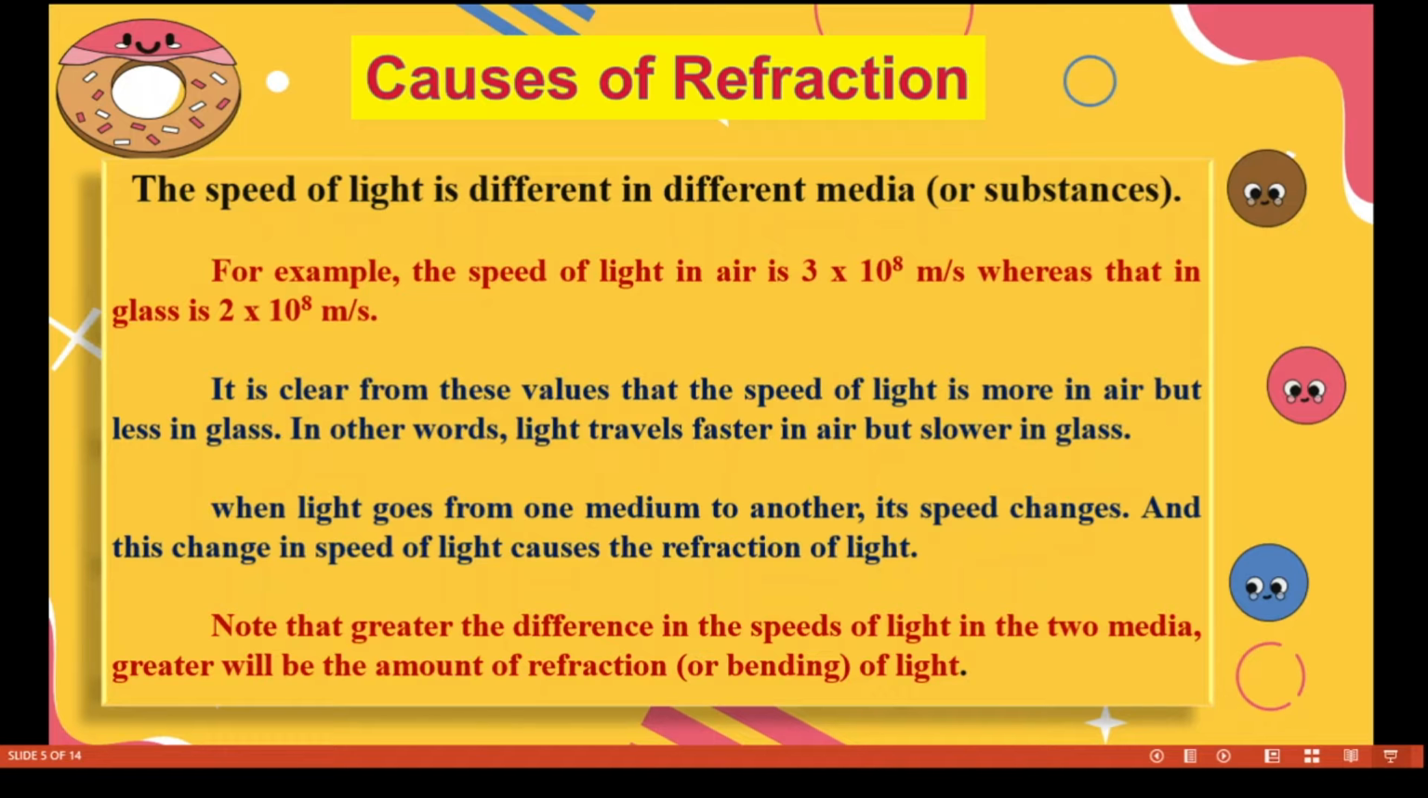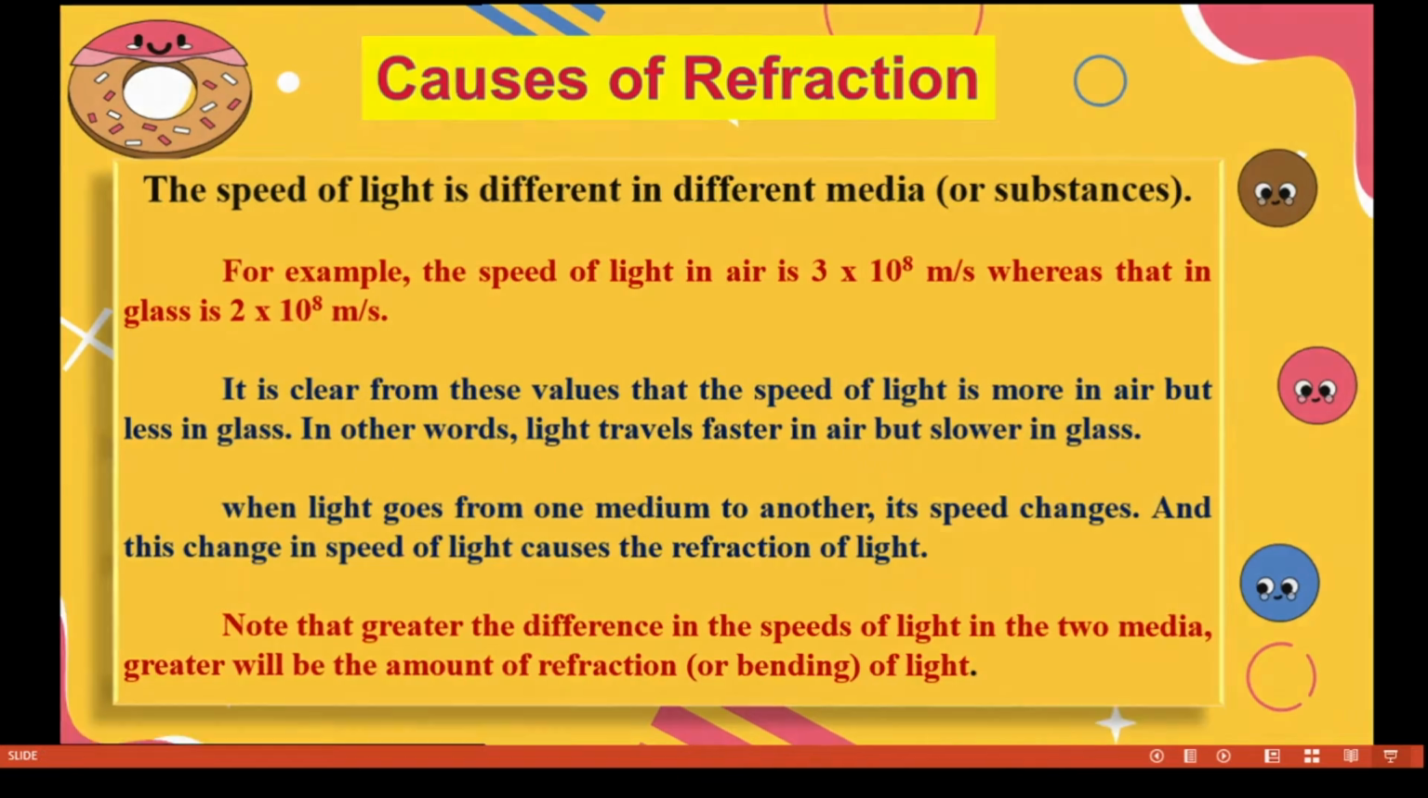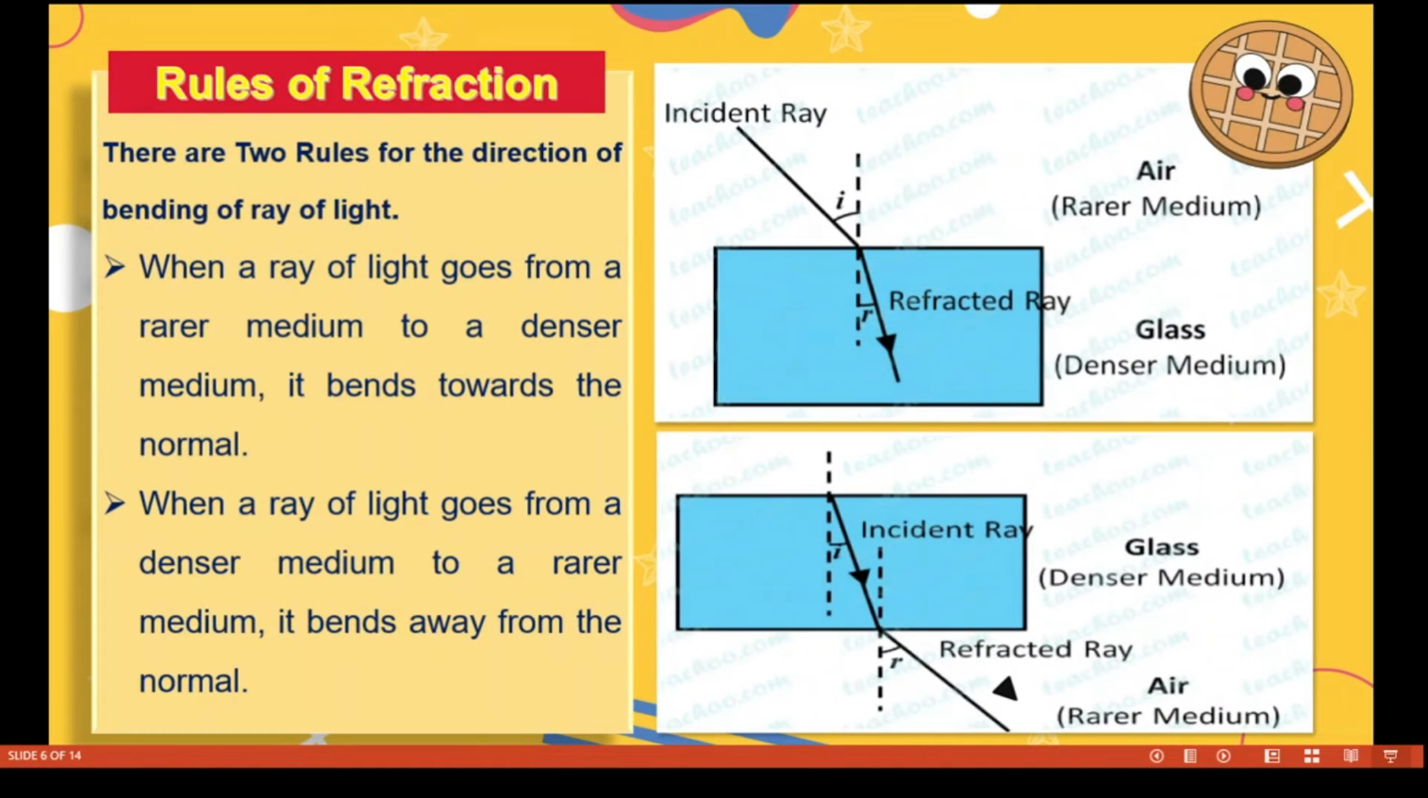When light goes from one medium to another, its speed changes, and this change in speed of light causes the refraction of light. Note that the greater the difference in speed of light in the two media, the greater will be the amount of refraction, that is, the bending of light. What are the two rules of refraction? There are two rules for the direction of bending of a ray of light. So what do you mean by refraction? Refraction is nothing but the bending of a light ray when it travels from one medium to another.